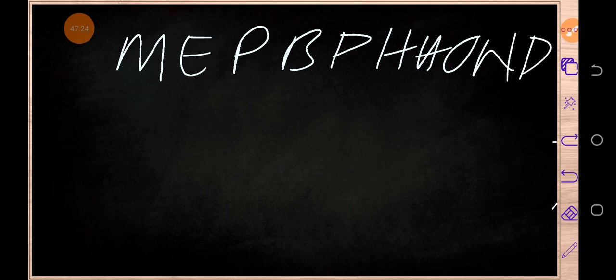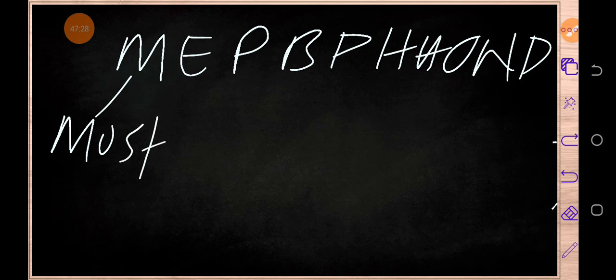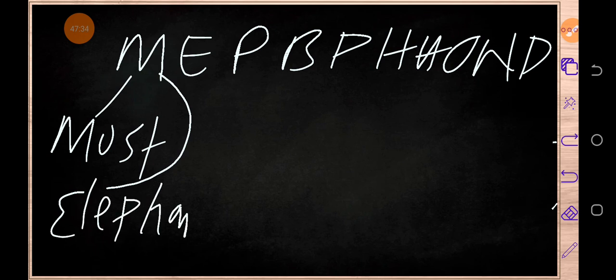Okay, so you can use most, then elephant, most elephant,